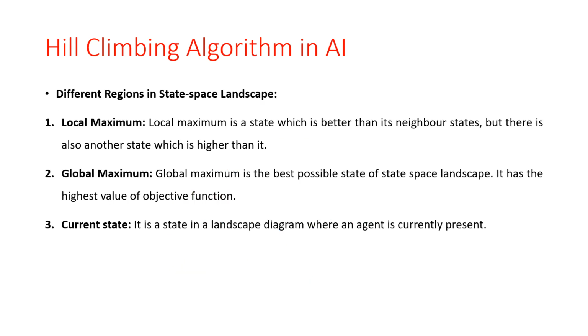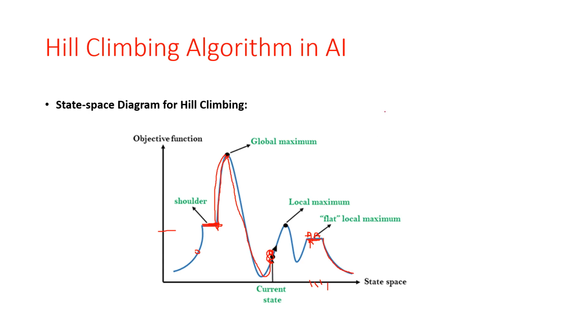So in the hill climbing algorithm there are different regions in the state space landscape. First is the local maximum, then global maximum, and then the current state. So in the local maxima, the local maximum is a state which is better than the neighbor state, but there is also another state which is higher than it. Okay, as I said earlier.